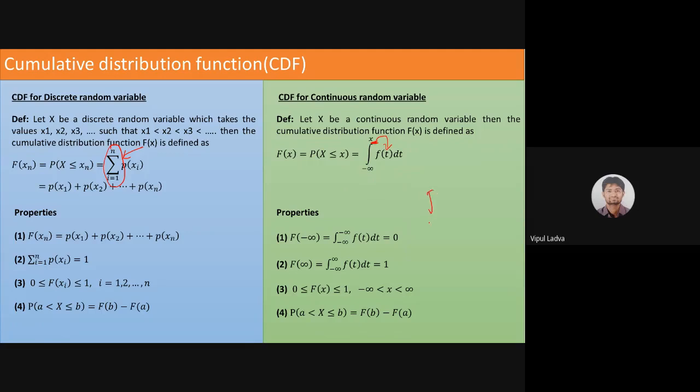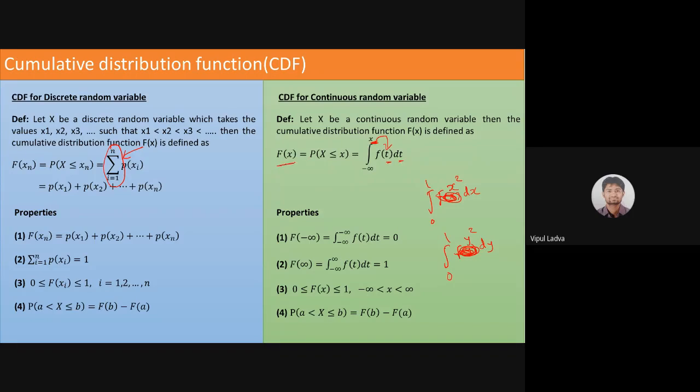In other cases, we know that a definite integral is always free of the variable, whether I'm dealing with f of x dx over the interval 0 to 1, or f of y dy over the limits 0 to 1. Both will always be the same because a definite integral always ends with a constant number. So which variable I use makes no difference. For example, suppose we have x squared: the integration over 0 to 1 of x squared dx, or the integration over 0 to 1 of y squared dy. The answer to both will be the same. So don't worry about that t, f of t dt. It is just a different notation, nothing else.